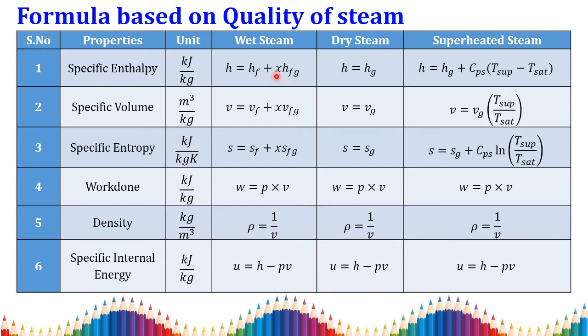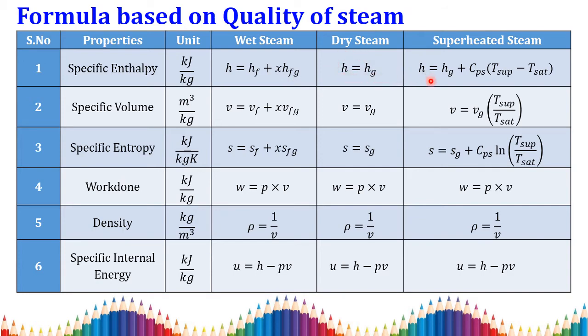x is nothing but the dryness fraction. What is meant by dryness fraction? It is the mass of vapor present in the total amount of the steam, that is mg by mf plus mg. Then for dry steam, I already told that x is equal to 1. You substitute x equal to 1, then it becomes hf plus hfg. hfg can be written as hg minus hf, so plus hf and minus hf get cancelled. Again the term will be h is equal to hg here.